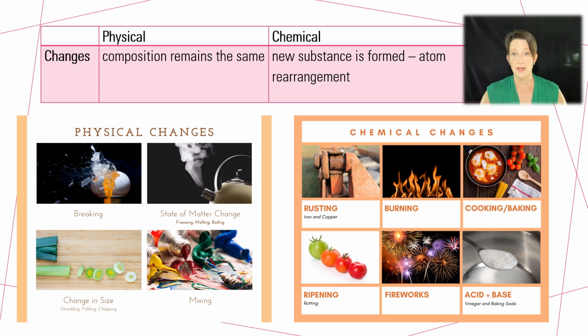Once we've identified the properties of matter, we can then identify changes. A physical change means the composition is going to stay the same. We're just going to do something. An example, in these graphics that I've made, is breaking the egg. The eggshell's still there. It's just in smaller pieces.